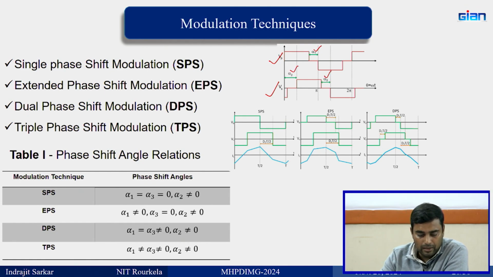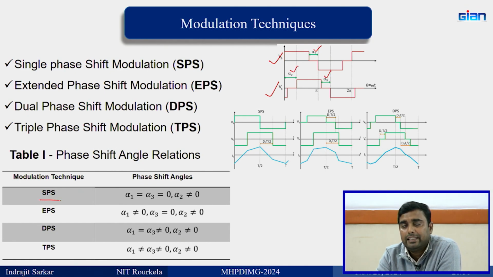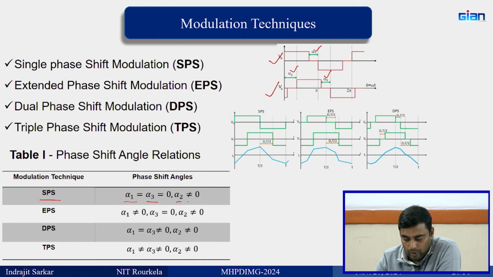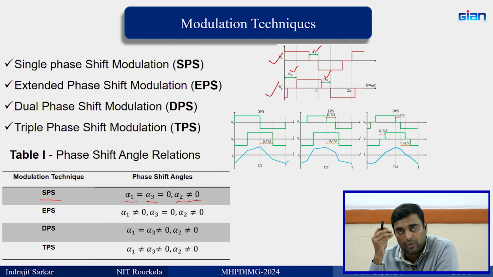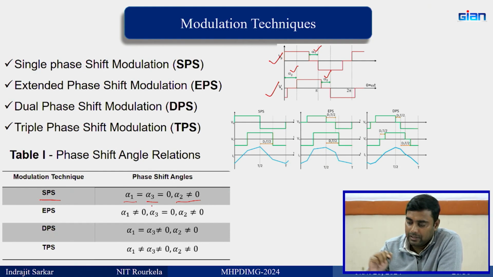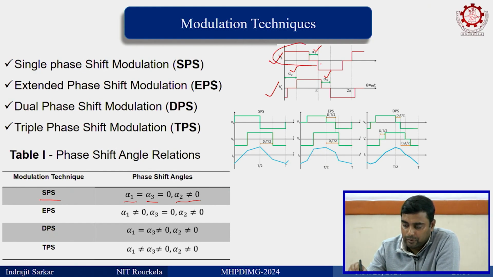Now, you see here, when it is single phase shift control, we are giving only one phase shift, though we have the possibility to give 3 phase shifts. So here alpha 1 and alpha 3 are made 0, and the only phase shift is the external one, alpha 2, which is called the external phase shift, I will tell you. So when alpha 1 and alpha 3 are 0, this becomes a complete square wave, which is this one, and this becomes a complete square wave, which is this one.